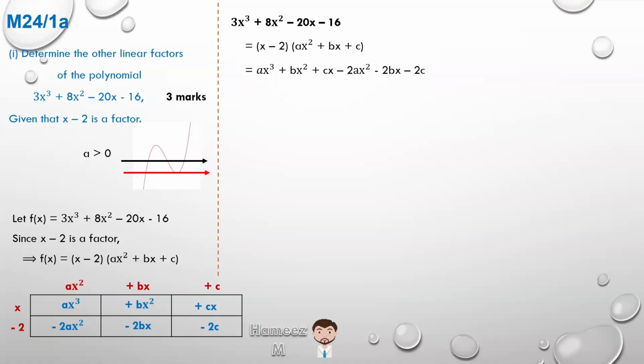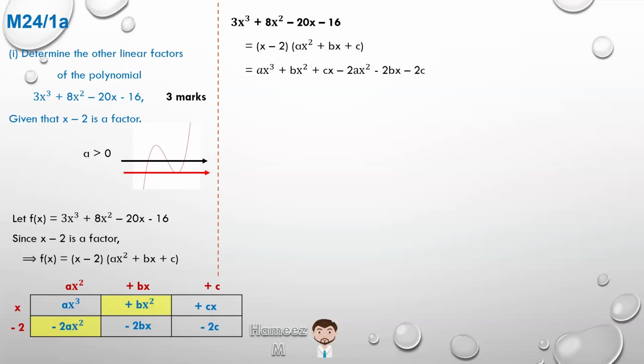And if we look at like terms, there's only one term with x cubed in it, so that's ax cubed. But there's a term with x squared in it, which is plus bx squared. And there's another term with x squared in it, minus 2ax squared. So those two terms are like terms, as we've indicated in yellow in the boxes.